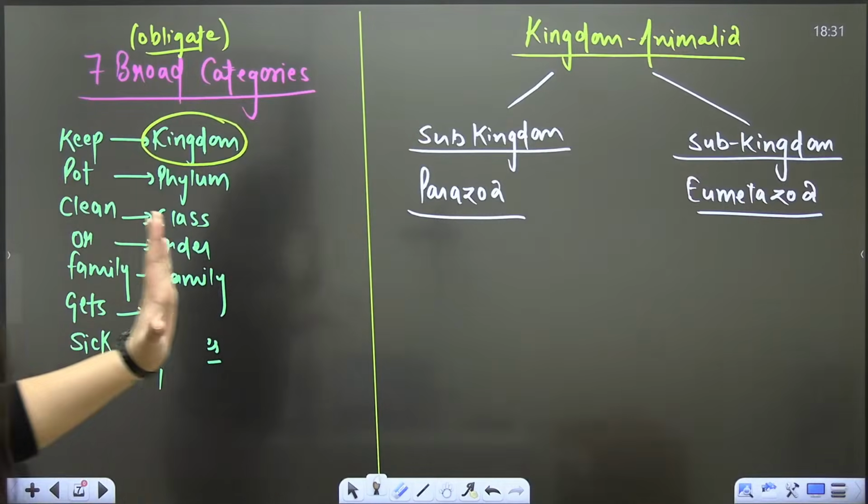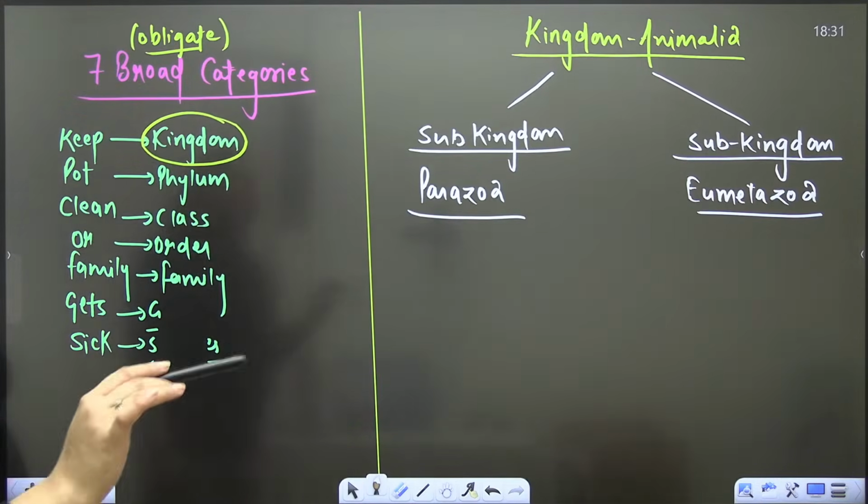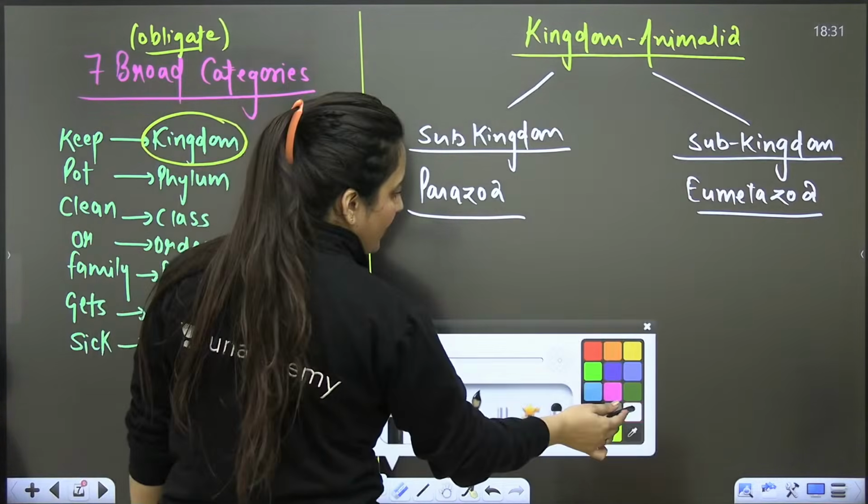Actually, it is not something very important that you need to note down in your notes, but please try to understand it. We are talking about two subkingdoms here: the subkingdom Parazoa and the subkingdom Eumetazoa.